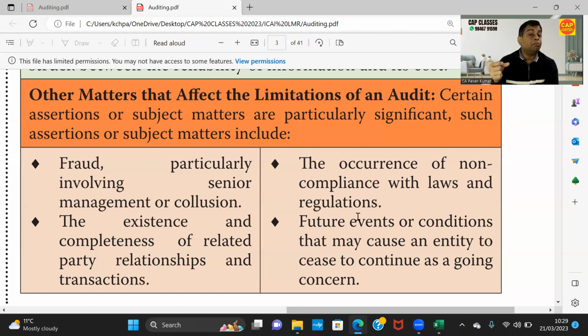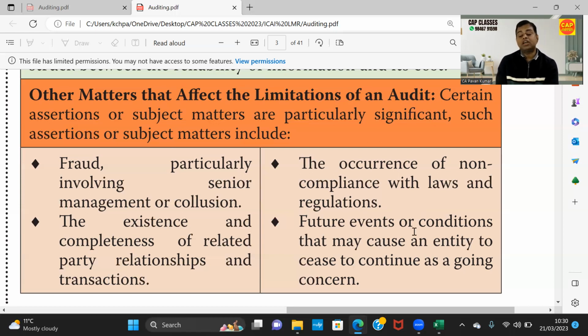If the client is not complying with them, it is very difficult for the auditor to detect these kind of things. I might not know what are all the laws that are applicable to you. For example, if you are Infosys, I am conducting audit of Infosys, how many enactments are applicable to Infosys in these 100 countries they're operating in? Who knows? What are the laws relating to information technology in Pakistan? How would I know? But of course, as an auditor, I cannot say that. I have to do my work, but it is very difficult.